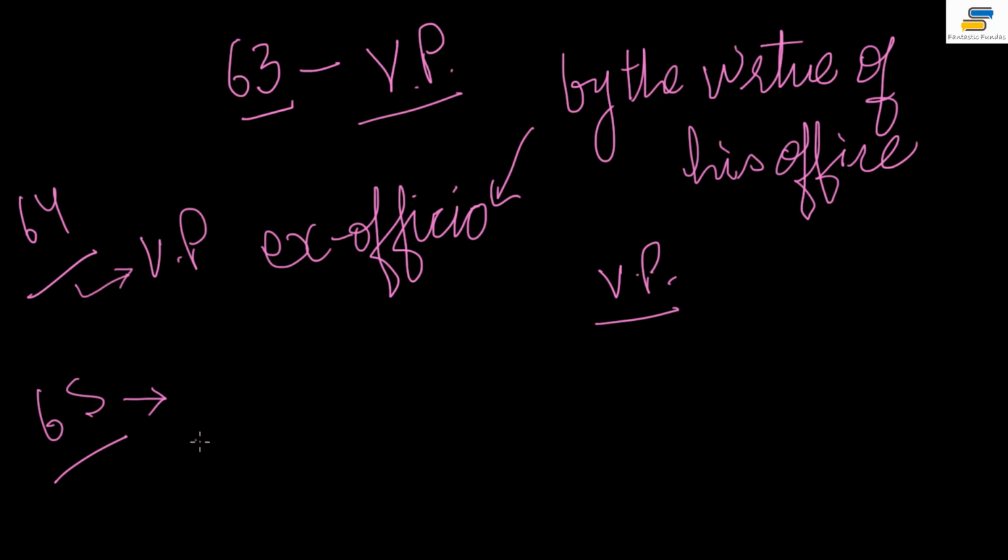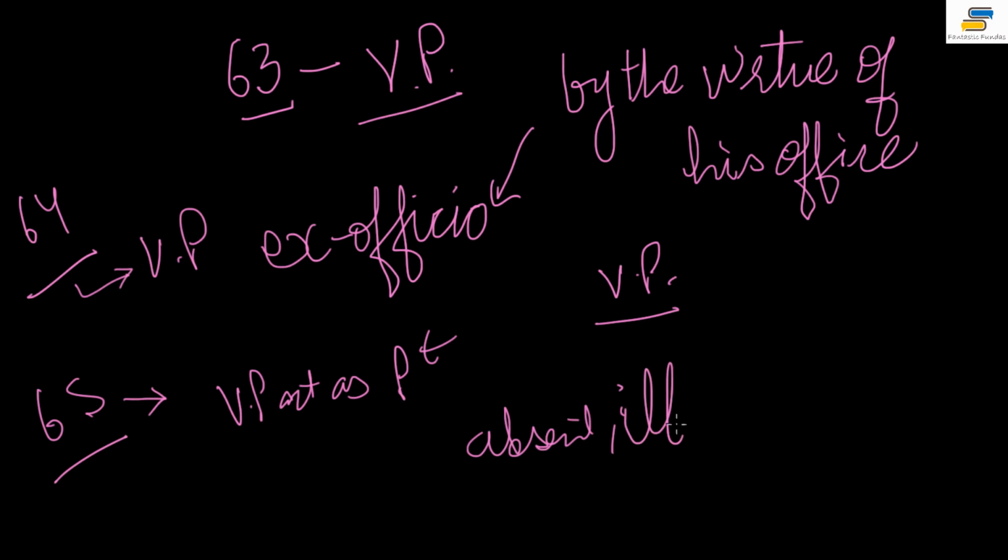Now, Article 65 says that the vice president acts as the president and discharges the functions during casual vacancies in office, or during the absence of the president, when the president is unable to do his duty somehow. For example, the president might be absent or ill. The president's duty must be performed because he is after all the head of the executive, and no decision can be taken without the president's approval.